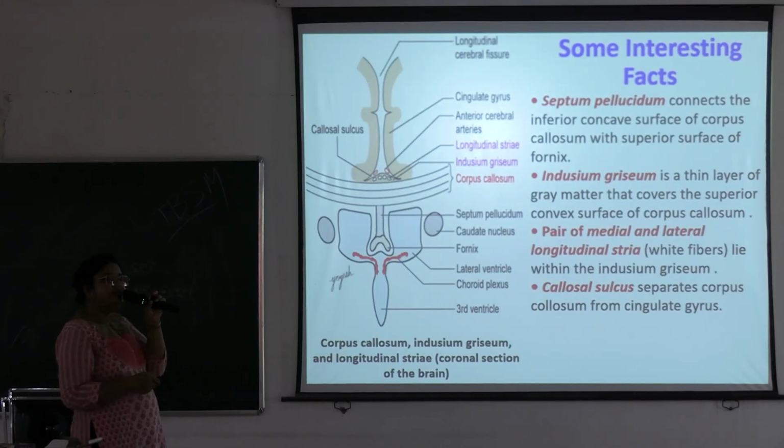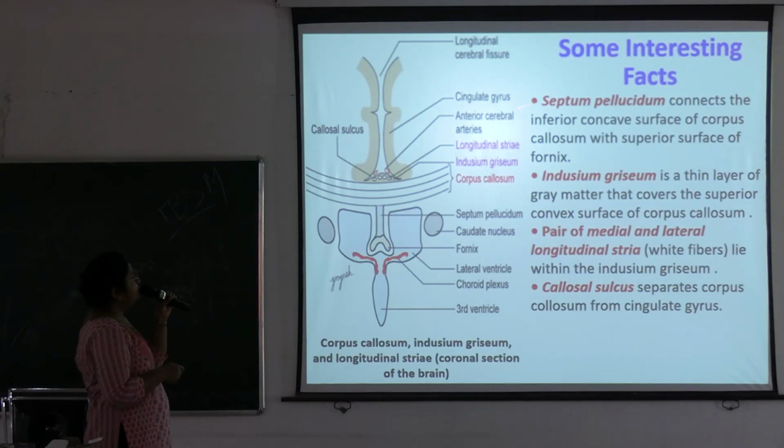Next are other important structures related to the corpus callosum. First one is the septum pellucidum. See, this is a coronal section through the brain. These are the two hemispheres. This is the median longitudinal fissure. Just beneath the fissure lies the corpus callosum. Here is some structure just above the corpus callosum. This gray matter structure is known as the indusium griseum, and there some white stria is present, known as the longitudinal stria, and some veins and arteries. Here you can see sections of arteries, the anterior cerebral arteries.